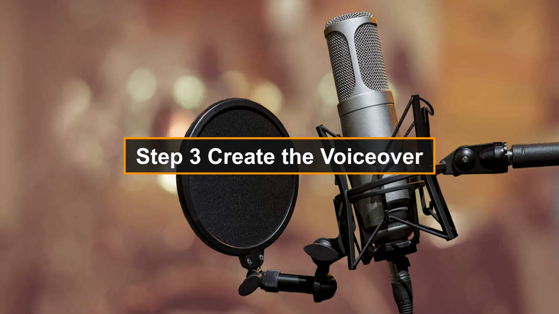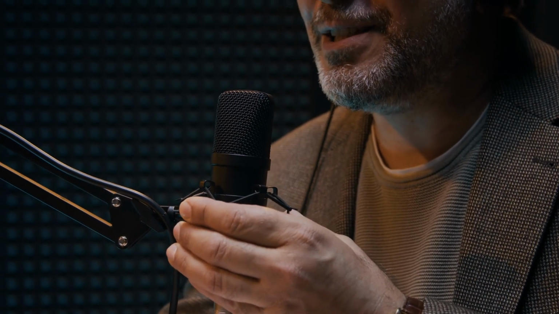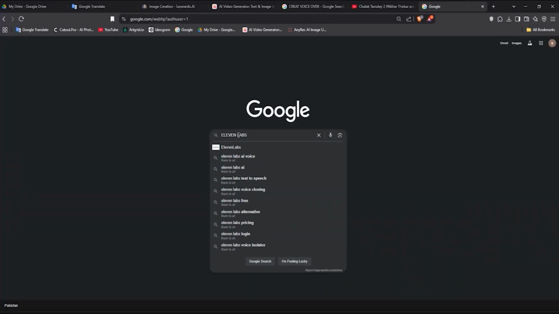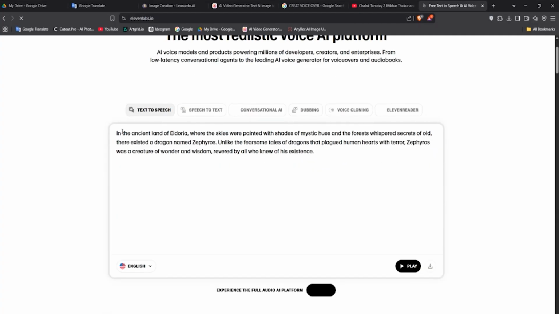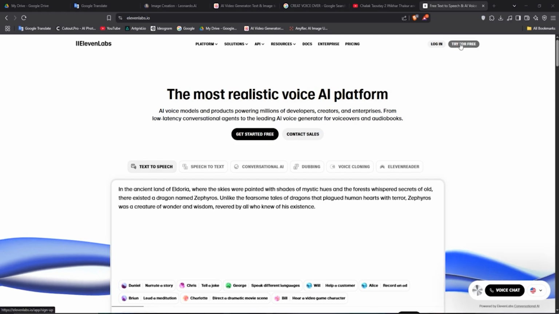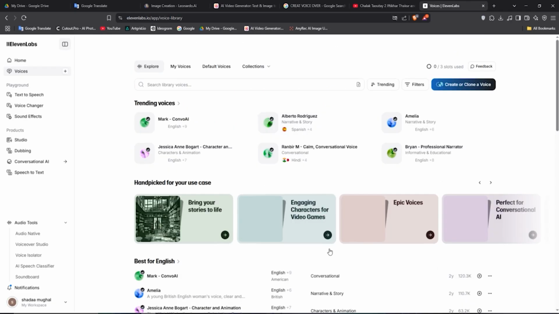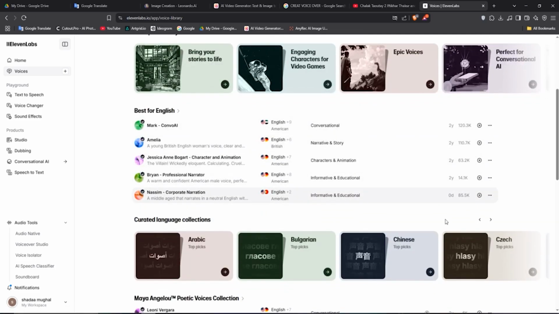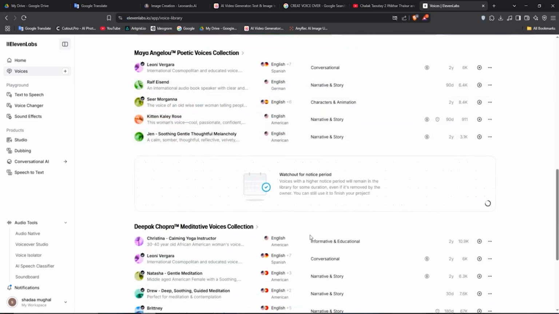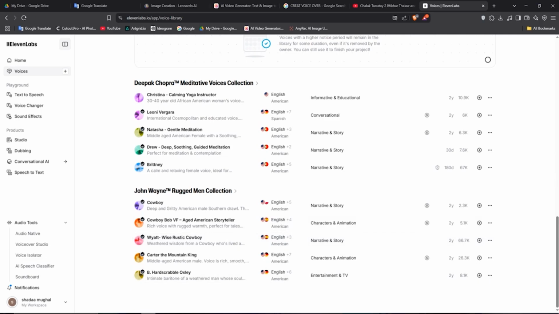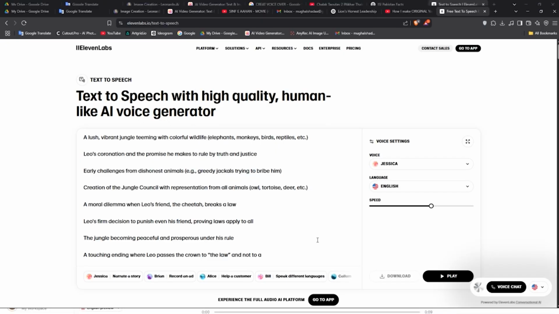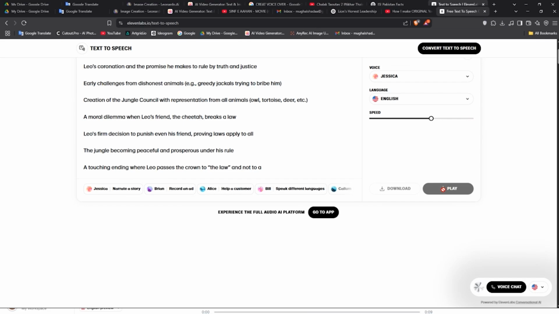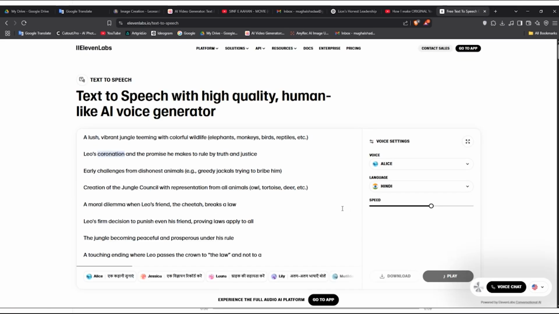Step 3. Create the voiceover. Let's bring your script to life with a voiceover. You don't even need to record your own voice. Just use 11 Labs, one of the most realistic AI voice generators out there. Here's how. Sign up for a free account. Choose a voice with an American accent. Tip: voices with a yellow star are high-quality pro voices. Paste in your script and generate the voiceover. Preview it, make any changes, and regenerate if needed. Once you're happy with the result, download the file.